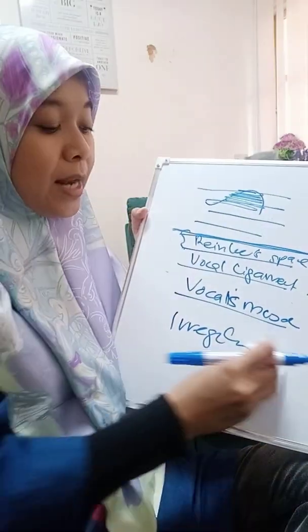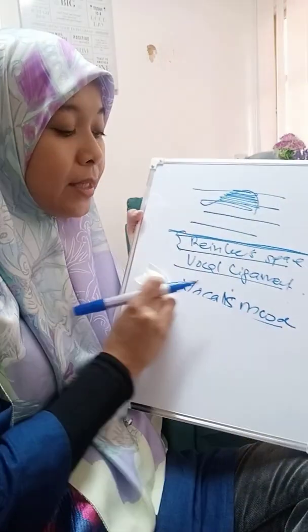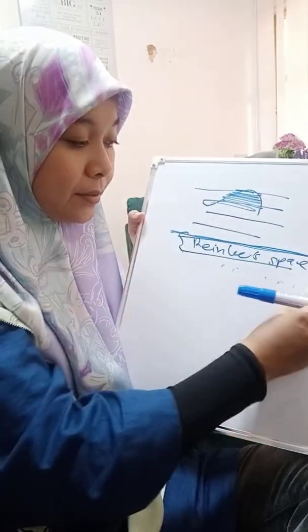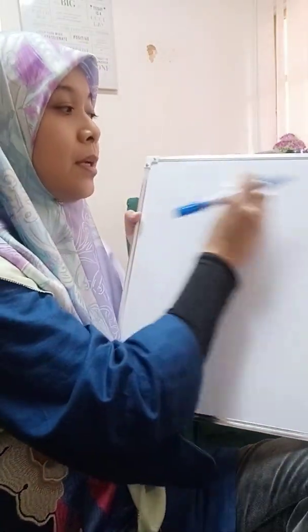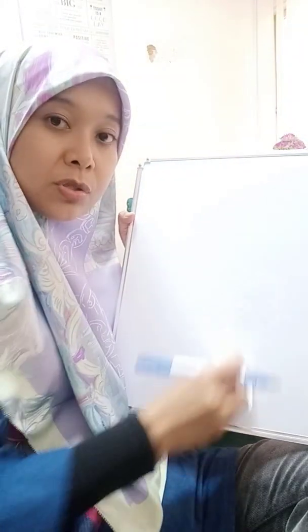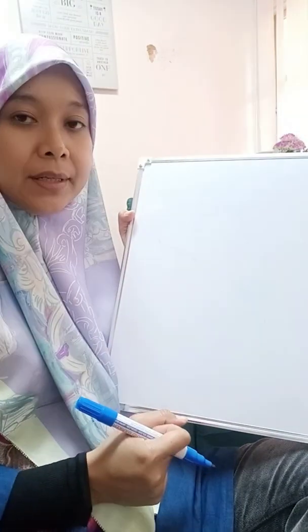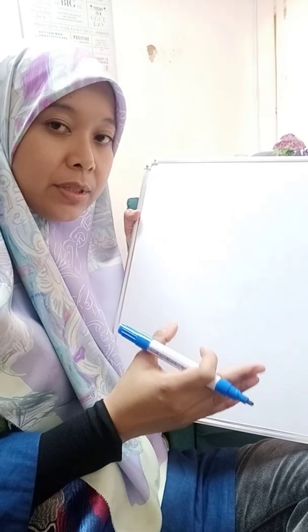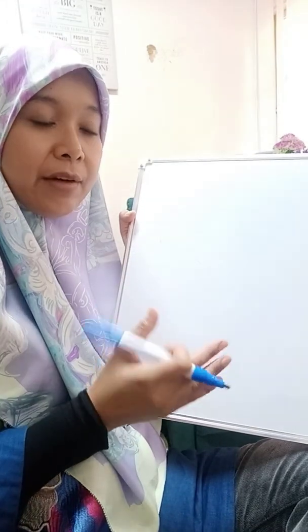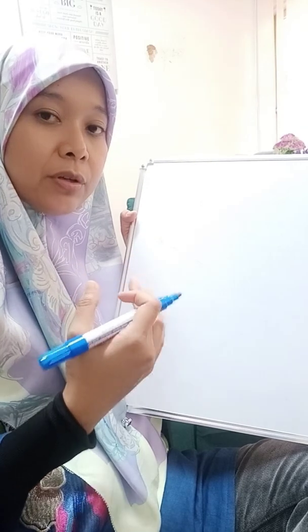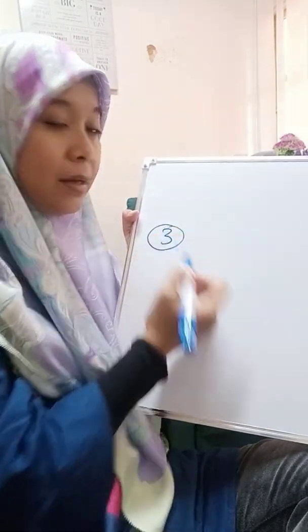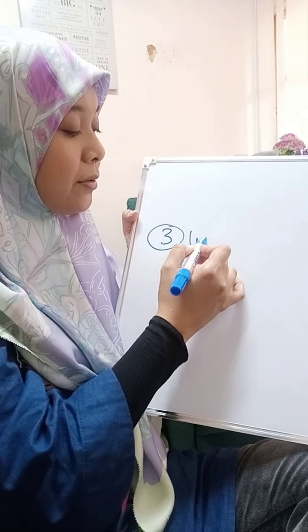Okay, so number one, it is because of the glottic gap. Number two, because of the mass lesion. The mass lesion causes a glottic gap, and the mass lesion itself causes problems in the vibration of the vocal cord.